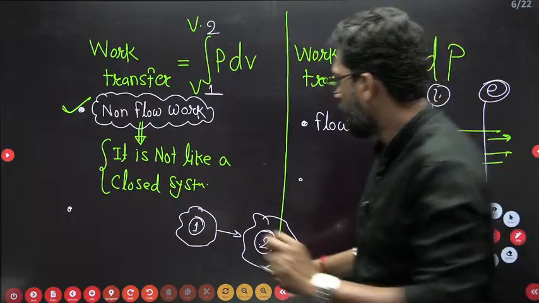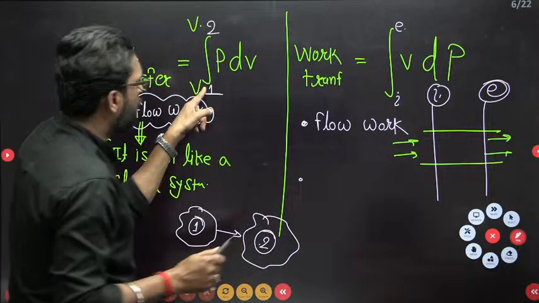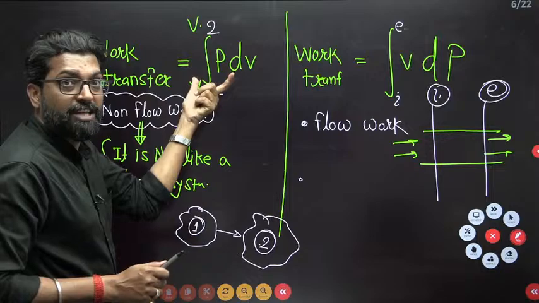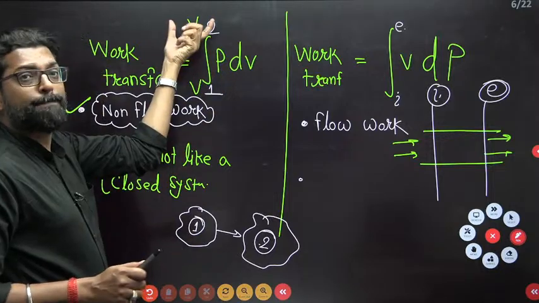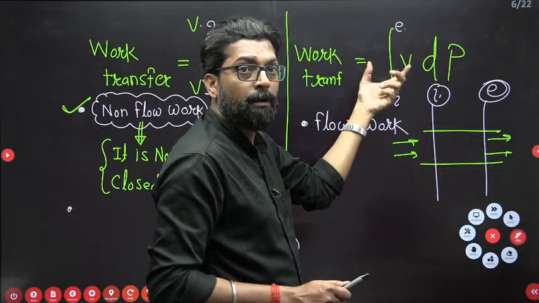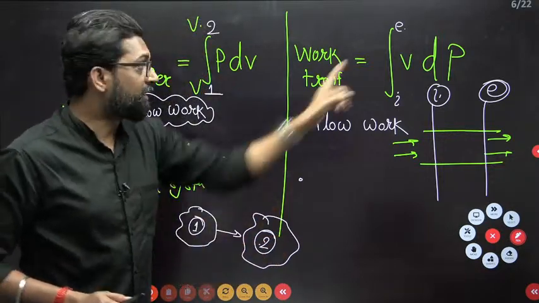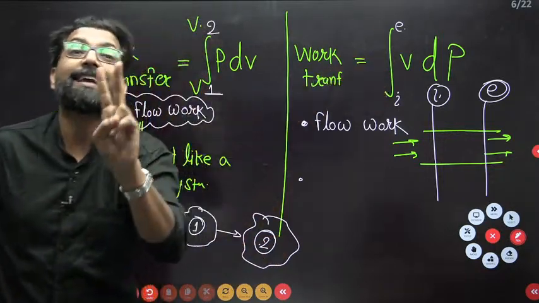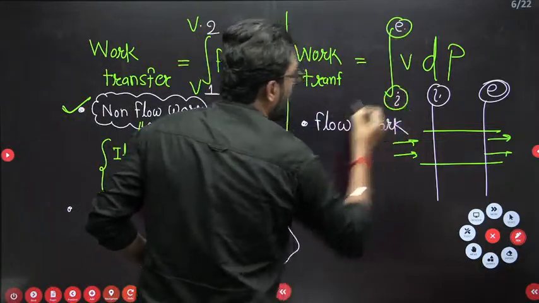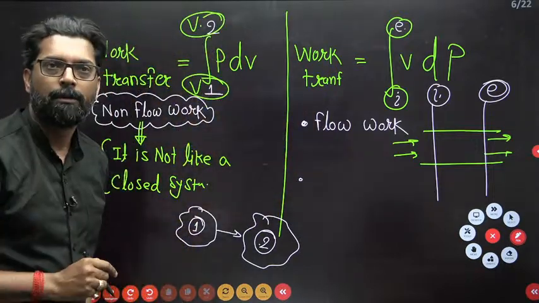What is the second difference? This is for state 1 to state 2. This work transfer from the system is from state point 1 to state point 2. This is work transfer from the system from inlet section to exit section. So these are the sections. Now my dear, the second is very important: inlet, exit, and state point 1 and state point 2. This is very important, I am telling you.